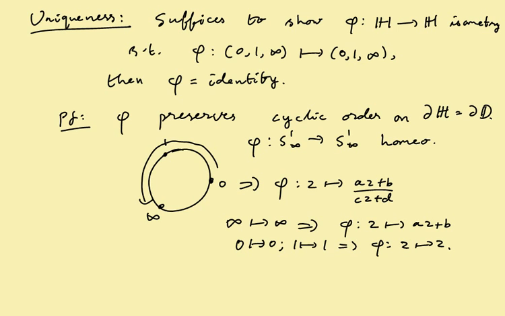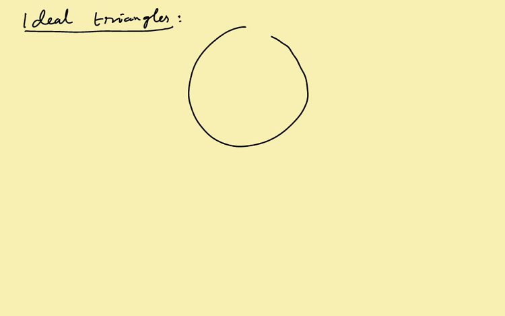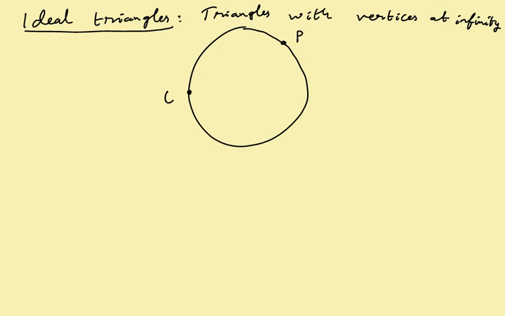Okay, so we look at one more aspect of infinity, which is what we would call ideal triangles, which is extremely important in many contexts in hyperbolic geometry and its applications. Okay, but I want to say one thing about that which follows from what we just observed. So what are ideal triangles? These are triangles with all vertices at infinity. Okay, so let me take 3 points at infinity, P, Q, and R, and then there are geodesics that join them.